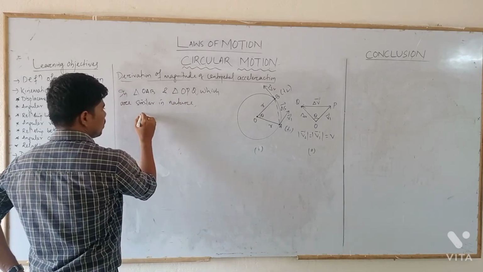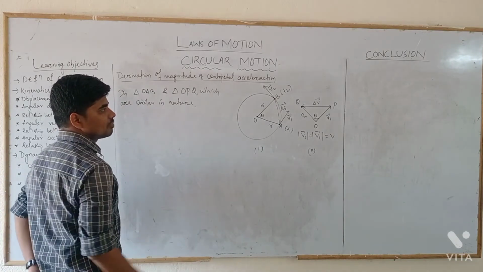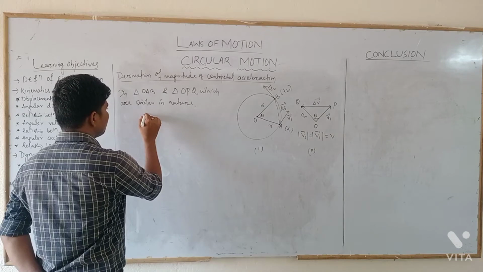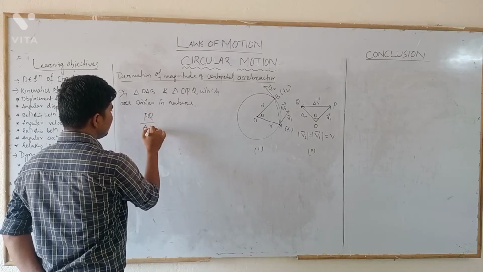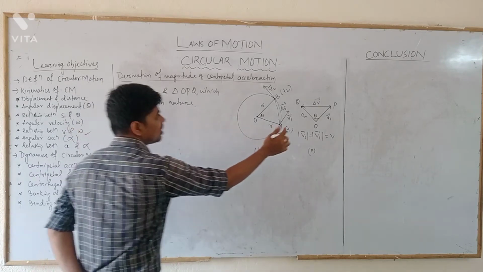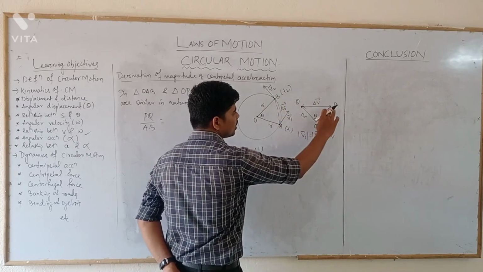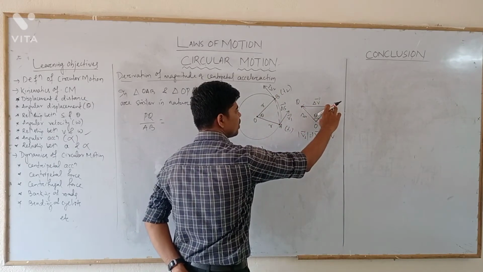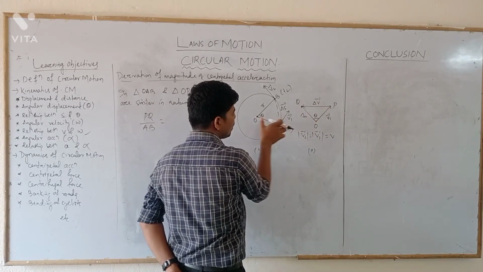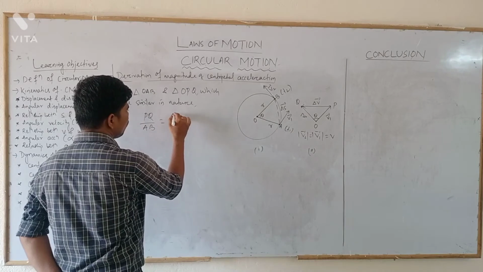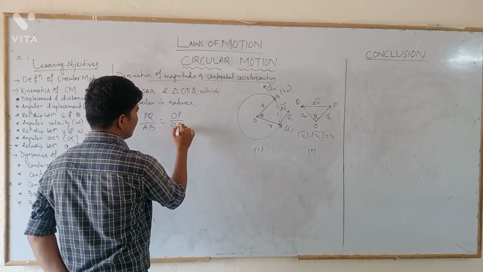In triangle OAB and triangle OPQ, which are similar, the corresponding side ratios will be the same. This is one of the identities of similar triangles. So PQ by AB will be equal to OP by OA, or OQ by OB, whatever the choice is yours. Let us take OP by OA.